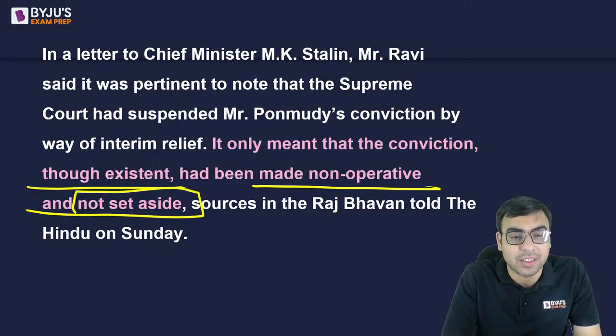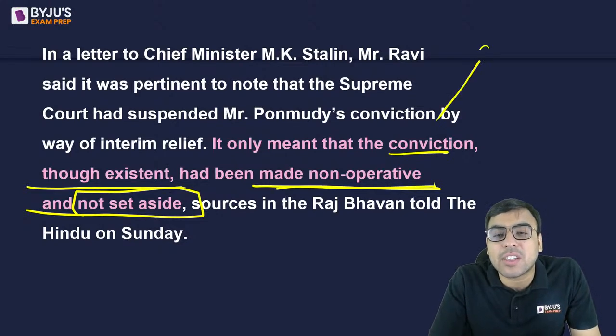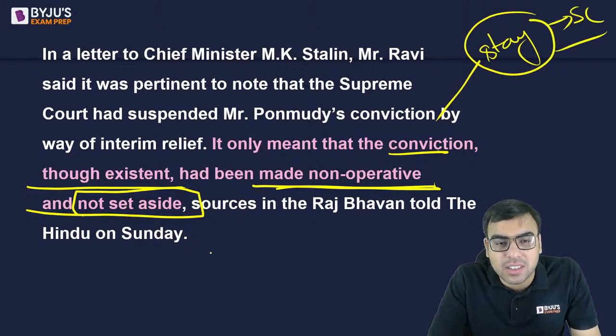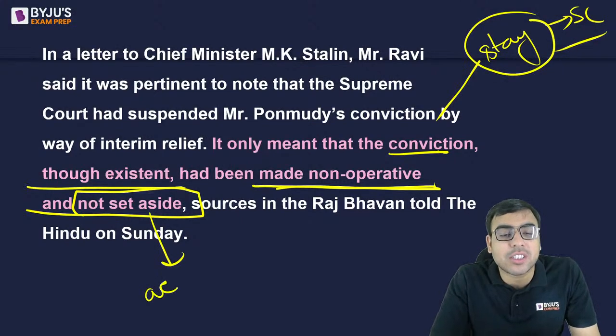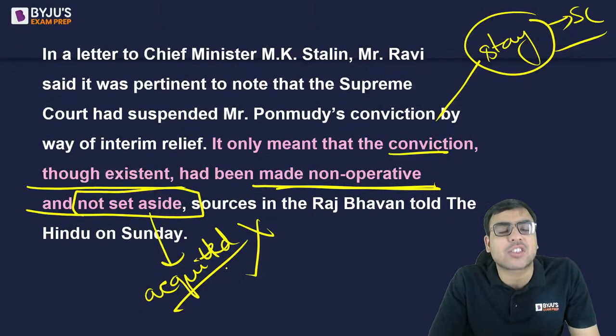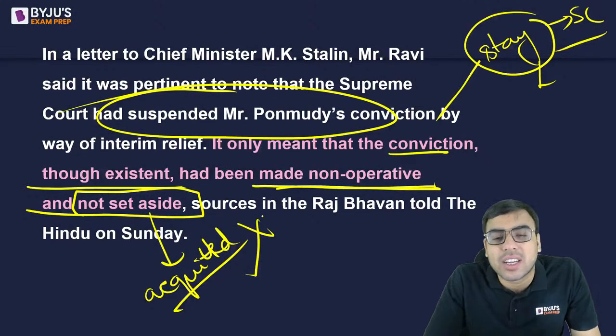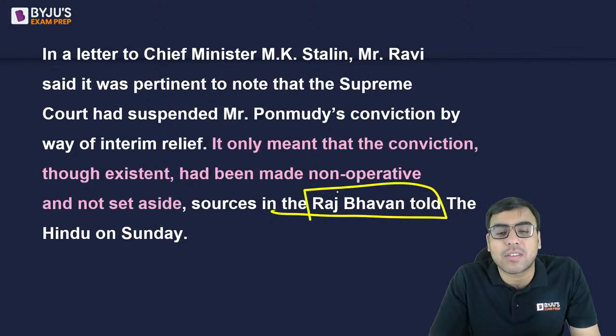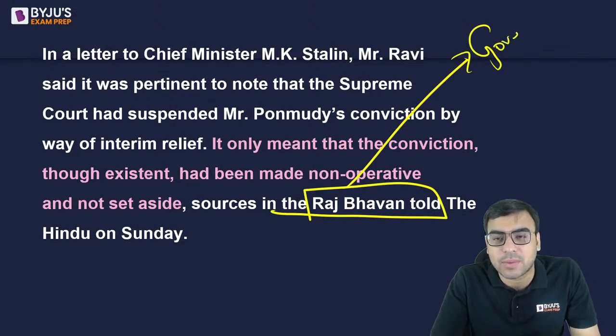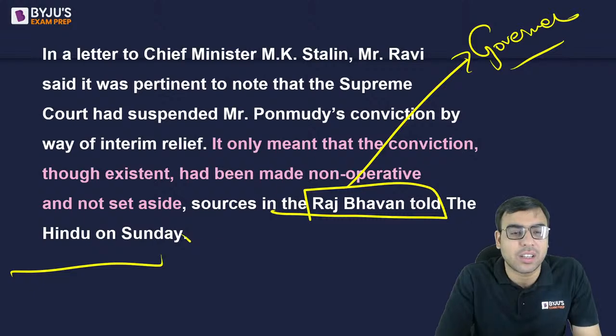Why? Because it only meant that the conviction, though existent, had been made non-operative and not set aside. That means the conviction was only stayed. The Supreme Court has only stayed the conviction and not set it aside, means the Supreme Court has not acquitted him. He has not been proven innocent in the Supreme Court. Just the matter has been stayed and the Supreme Court will further hear the matter. Only a stay was put on that order. So that is what it is. Sources in the Raj Bhavan, Raj Bhavan means the governor's office, told The Hindu on Sunday.